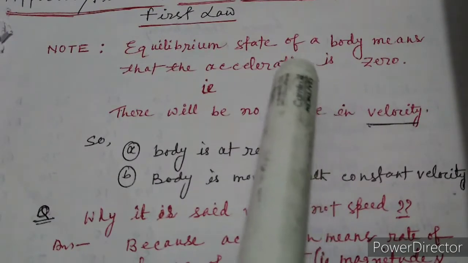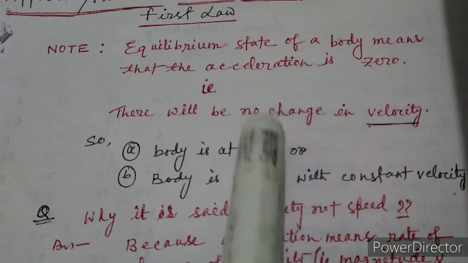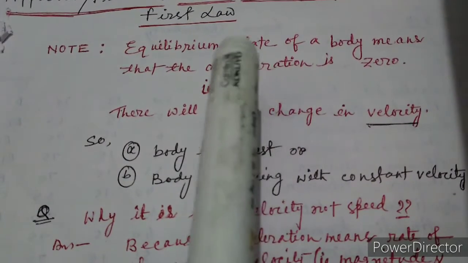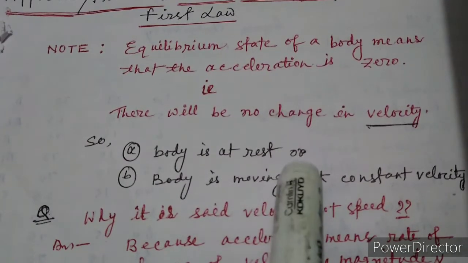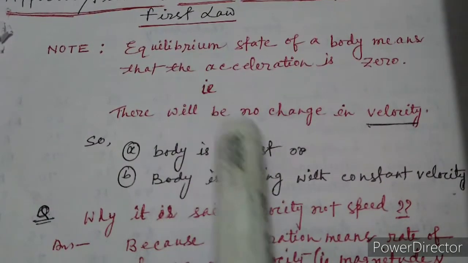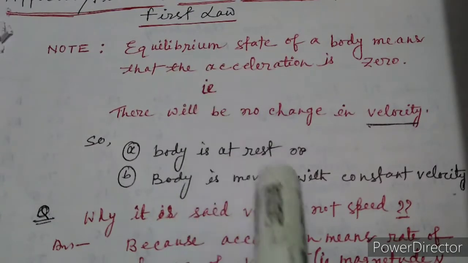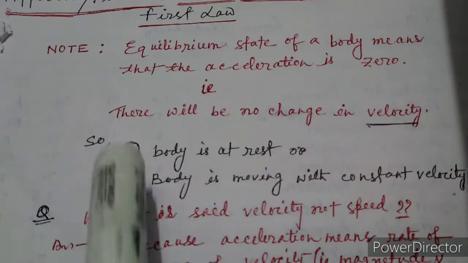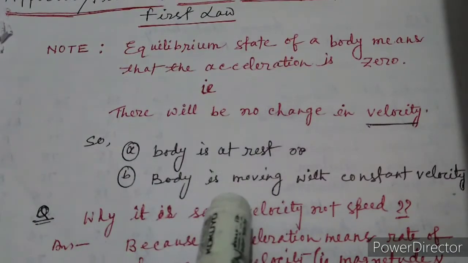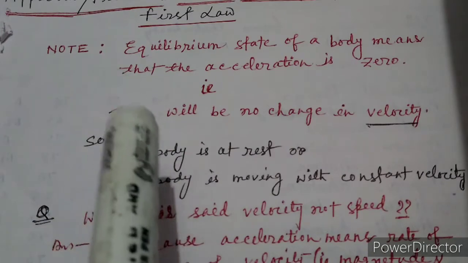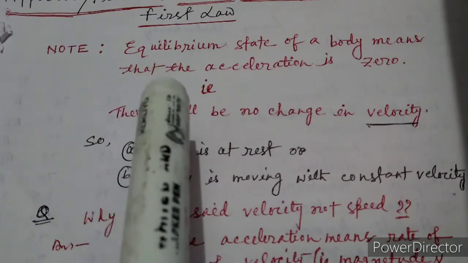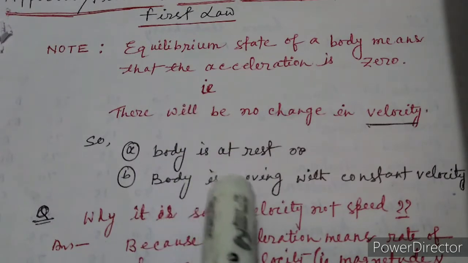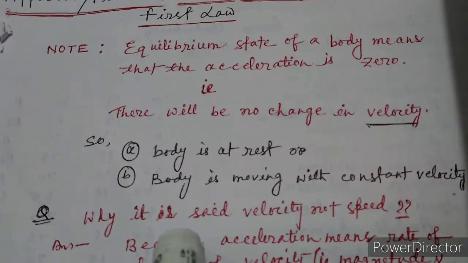So if the acceleration is 0, that means its velocity is not increasing, right? Because you know that acceleration is the rate of change of velocity. So what is the equilibrium state? Hope you have understood. Now you will not be confused that equilibrium state means the body is at rest. The body may be at rest or it may be in motion also, okay, but its motion will not be changed.